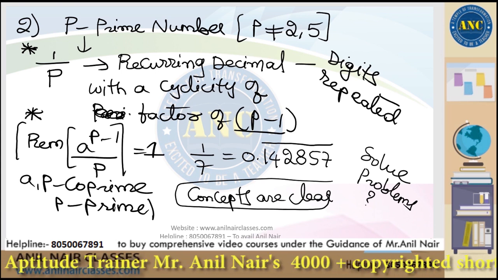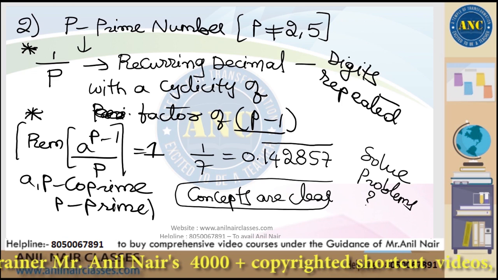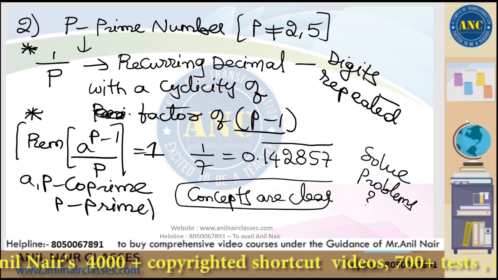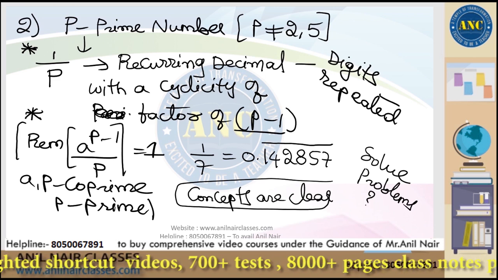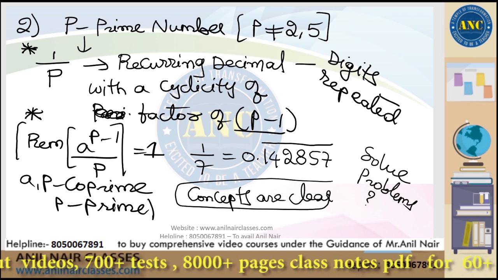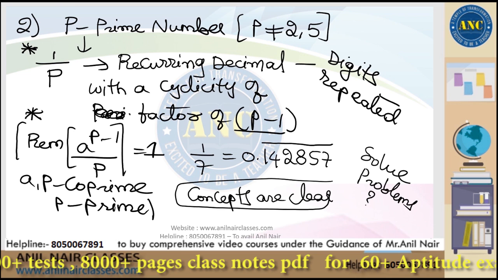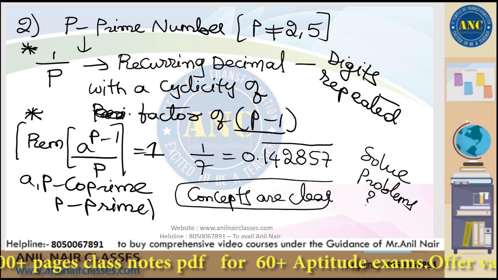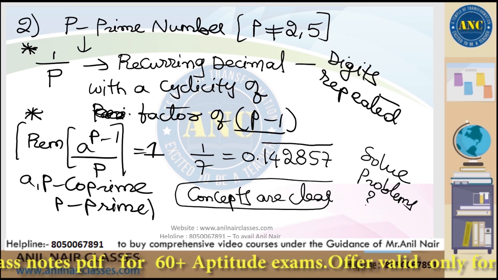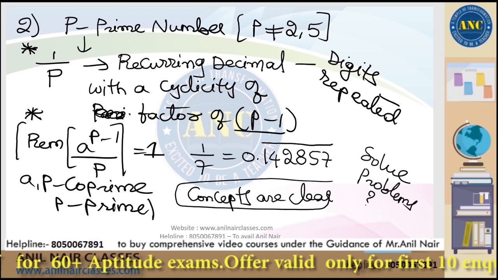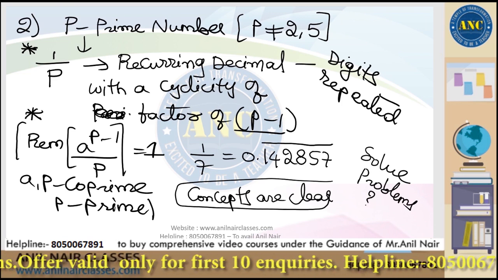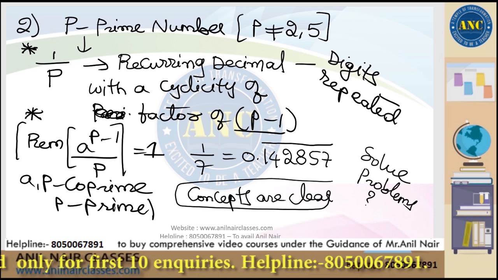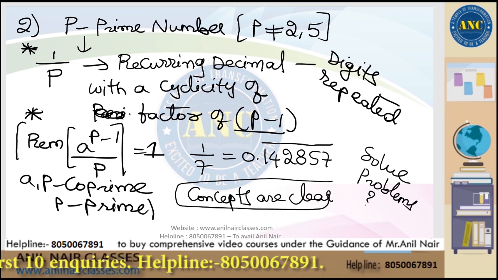Digital sum is used only for terminating decimals. It cannot be used for recurring decimals. First point, it will be terminating when the denominator is either a power of 2 or a power of 5 or the powers of 2, 5 both. That is clear. Next, if it is a recurring decimal, now let us discuss the problems.